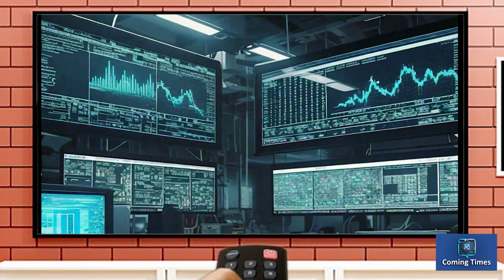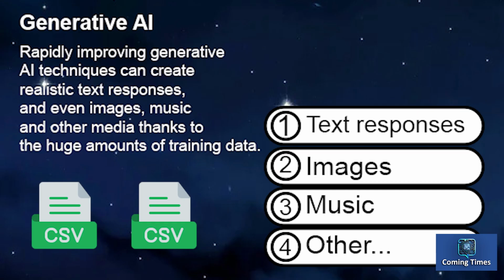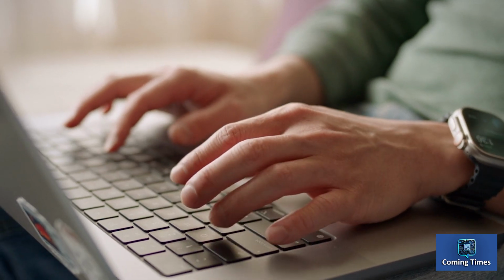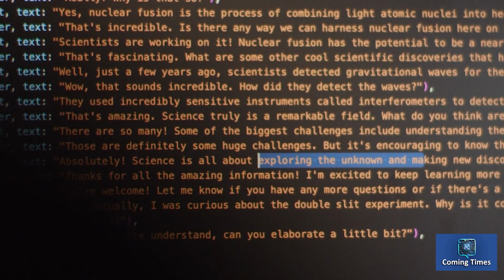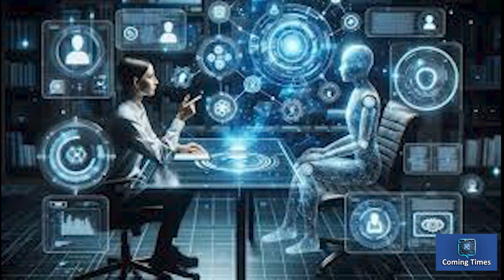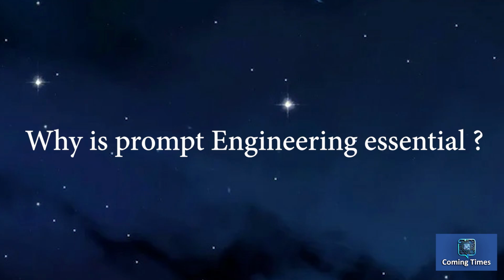This example uses weather forecasting and financial markets to illustrate how AI systems can predict future events by analyzing patterns in historical data. As general AI techniques rapidly improve, they're able to generate realistic text, images, music, and more, thanks to vast training data and the expertise of developers. However, even the creators of these AI systems sometimes struggle to control the output. This is where prompt engineering becomes essential.